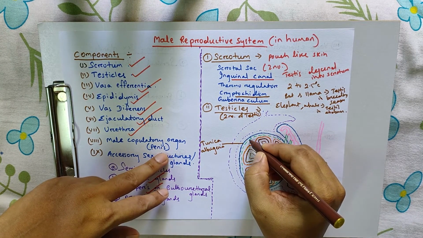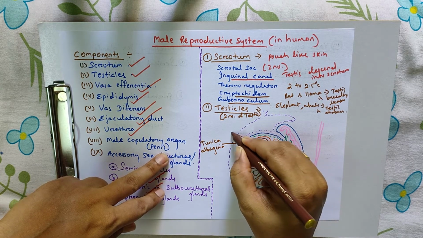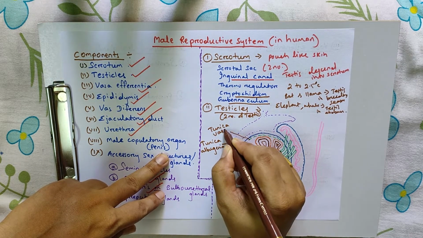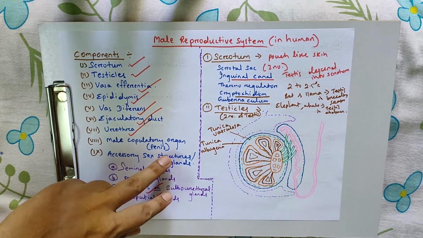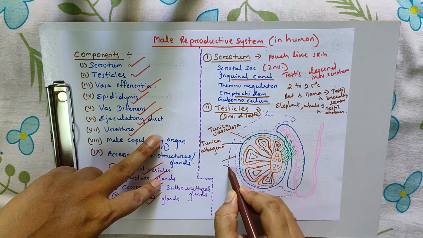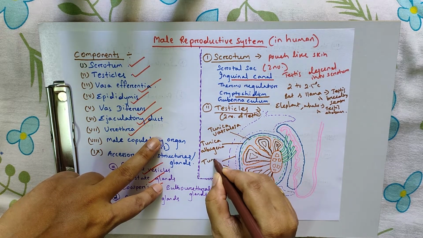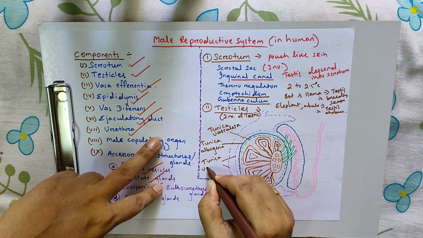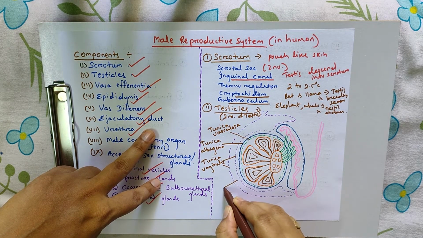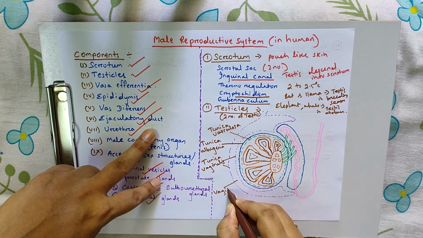Below this tunica albuginea there is a green line that is called tunica vasculosa. And these structures are called tunica vaginalis, and there is a sac-like structure in between them, the vaginal sac.